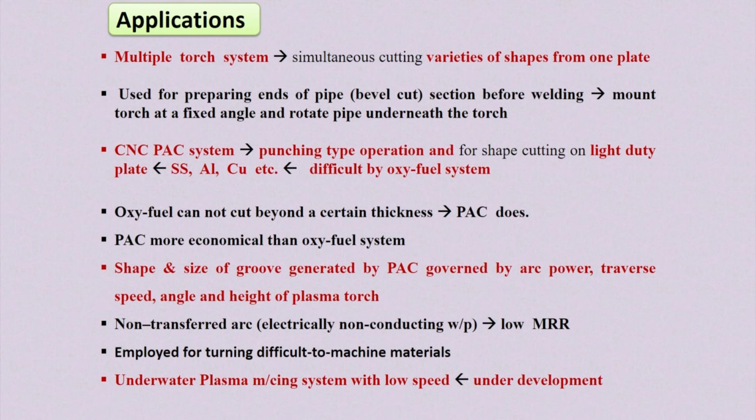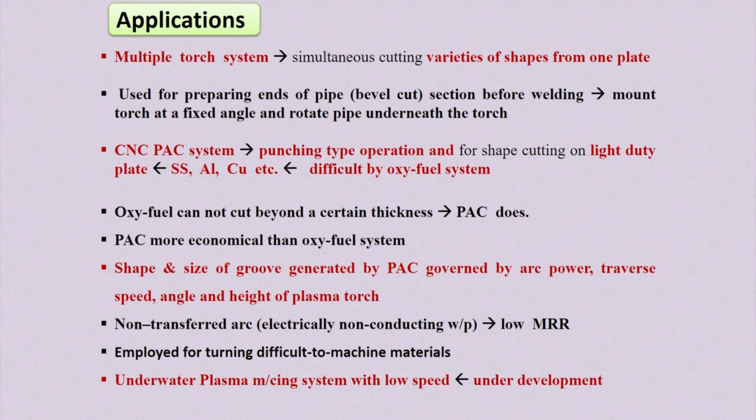Now applications of this plasma arc machining system. Mostly this plasma arc machining system is used for cutting of high thickness material which is not possible by normal oxy-fuel cutting process.